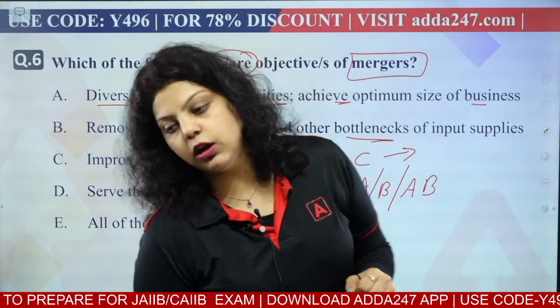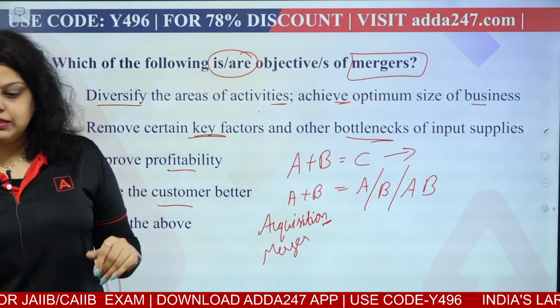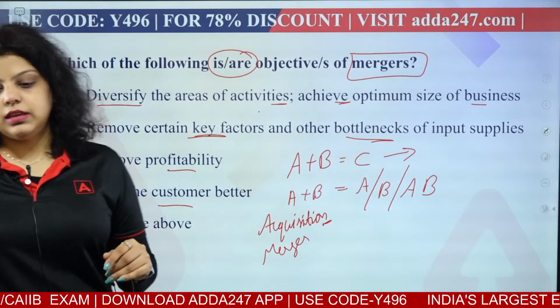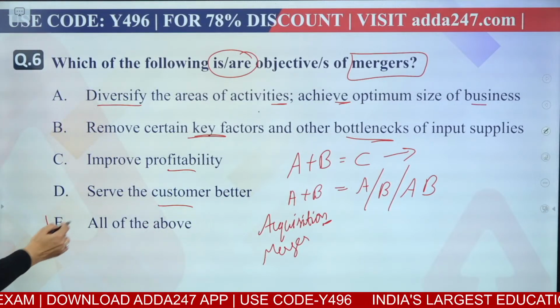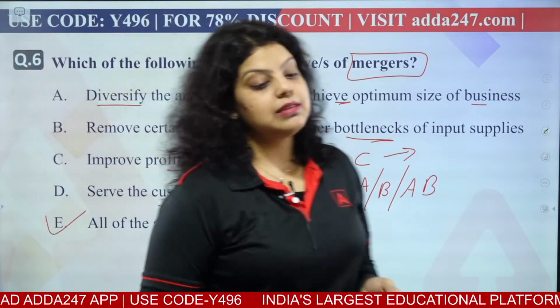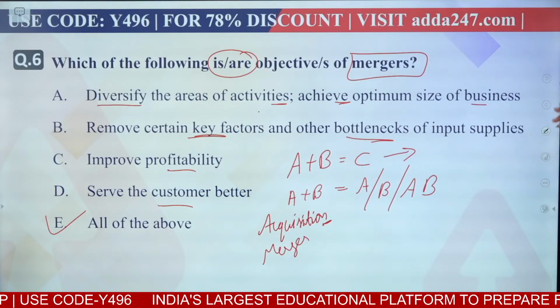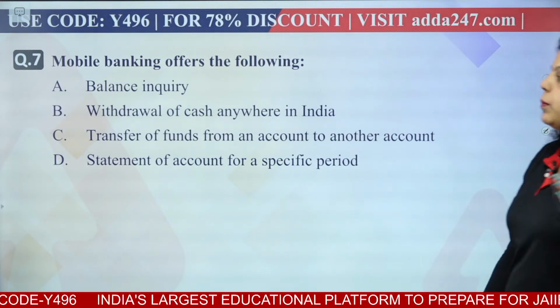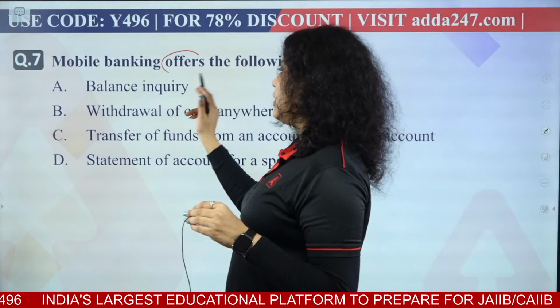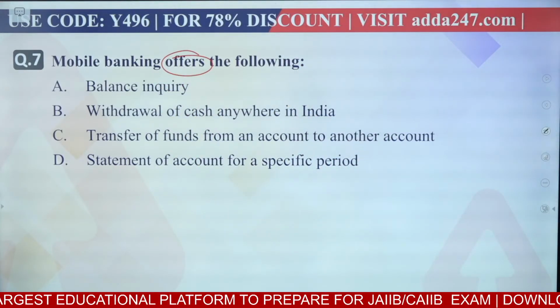Some are saying E, only one person has said D, and the rest are saying E. The right answer will be E, all of the above. All of the above are the objectives of doing a merger, or we can say the benefits after doing a merger. These are the benefits you will get. So the right answer will be E. Now next, mobile banking offers the following functions. Which of the following will be offered by mobile banking?